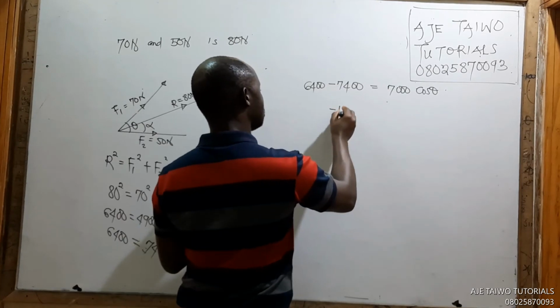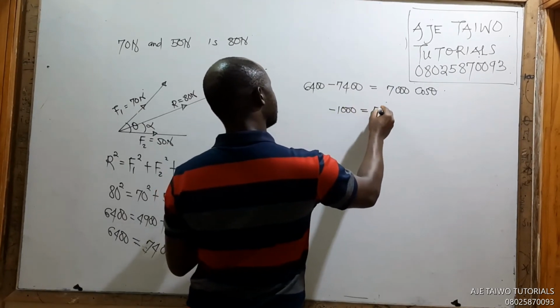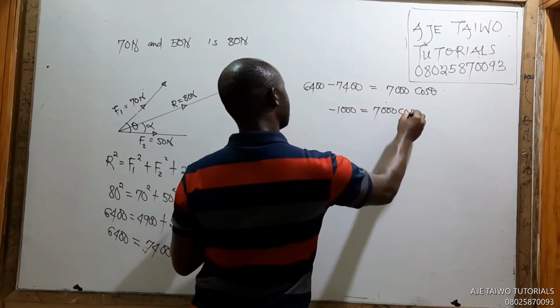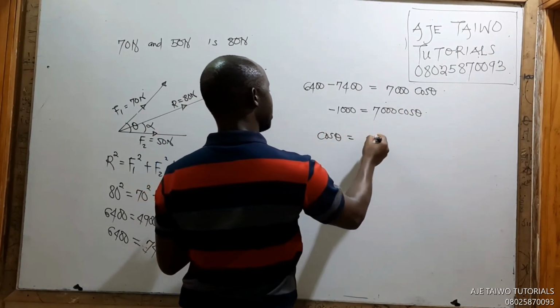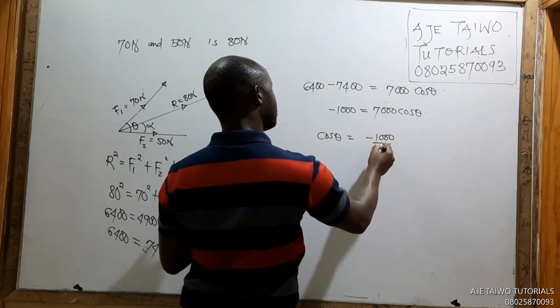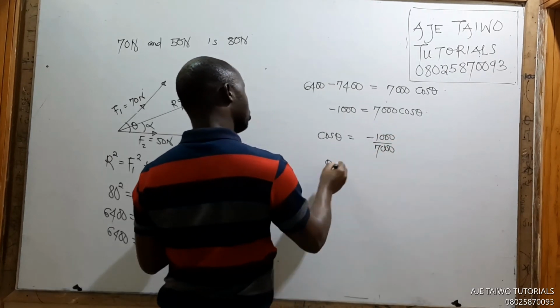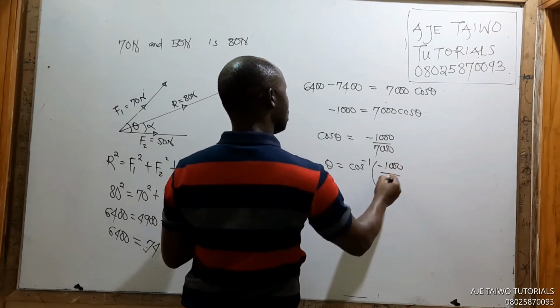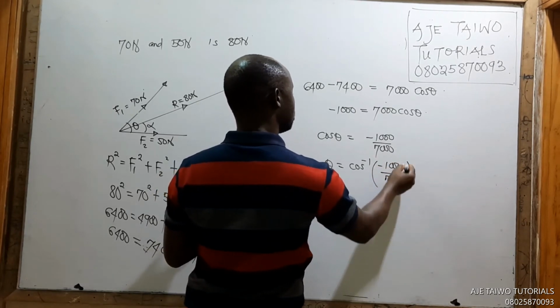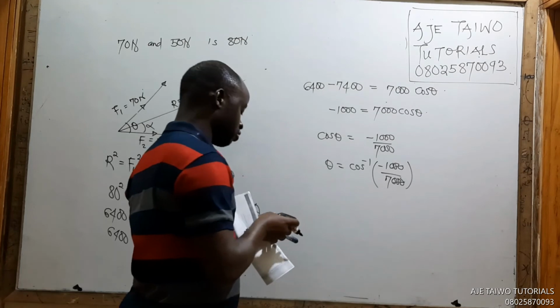Minus 1,000 equals 7,000 cos theta. So cos theta equals minus 1,000 over 7,000. So theta will be arc cos of minus 1,000 over 7,000. You cancel, so arc cos of minus 1 over 7.